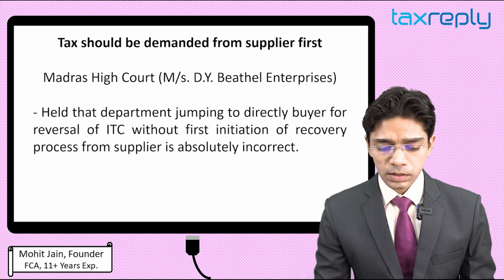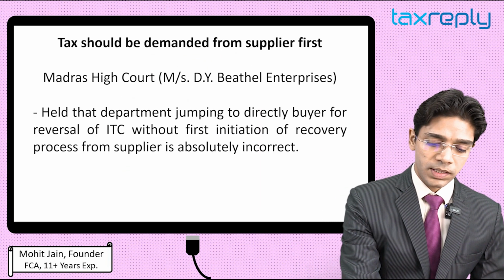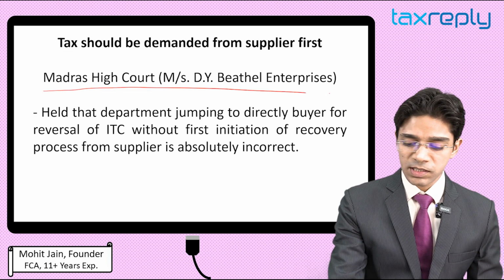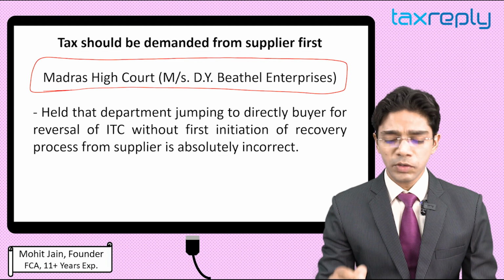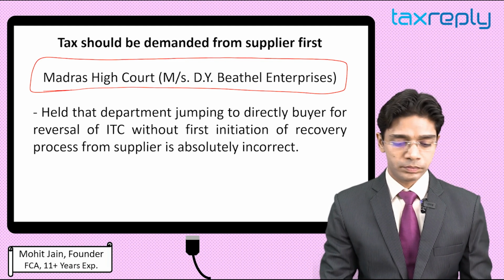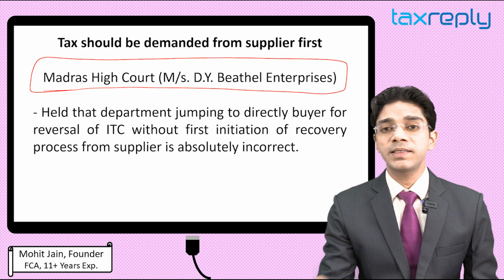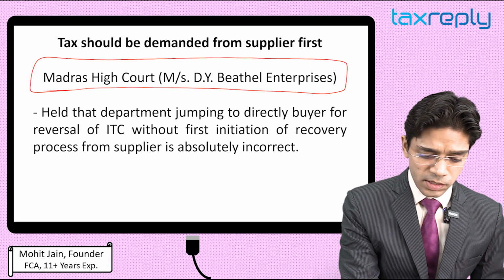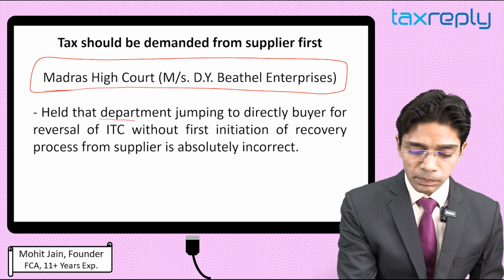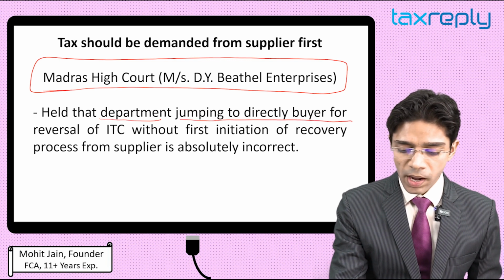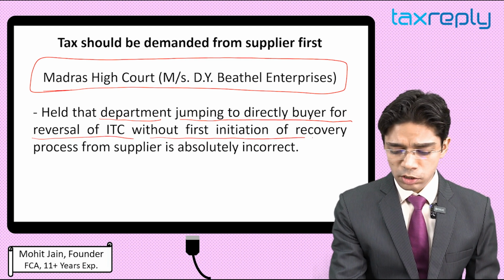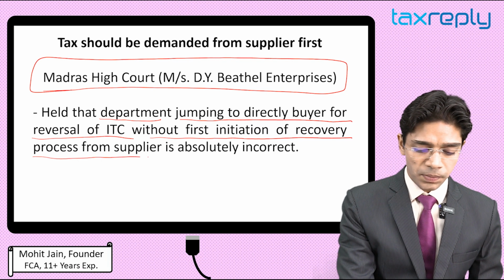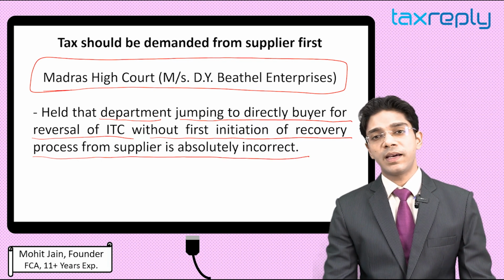The last argument could be this Madras High Court judgment. This is a very important judgment and a very welcome judgment. This judgment has taken care of this matter in detail. What has this judgment said? In this judgment, it was held that the department jumping directly to the buyer for reversal of ITC without first initiation of recovery process from the supplier is absolutely incorrect.